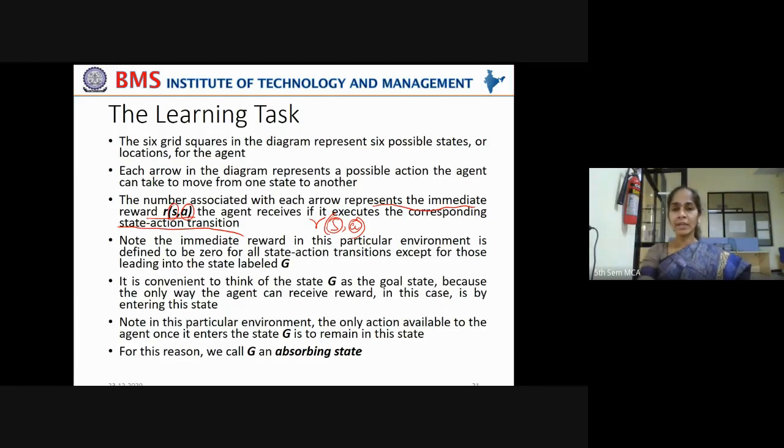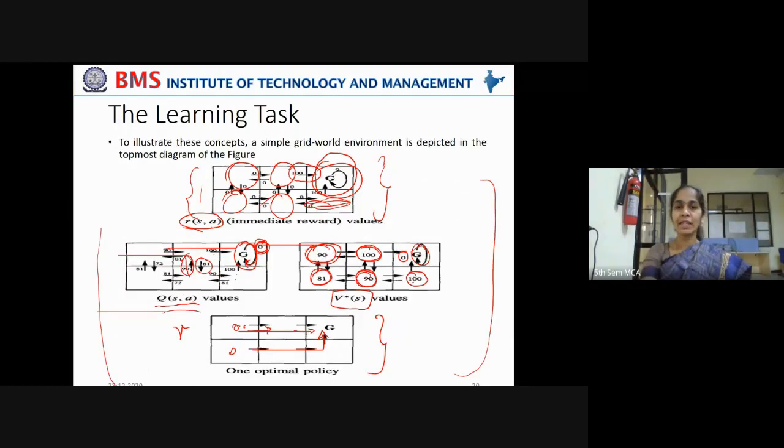Now note the immediate reward in this particular environment is defined to be 0 for all state-action transitions except for those leading to the state labeled G. That is what we have seen, right? In this state, in this state, everywhere, the reward that can be given for the action is 0, except when it is reaching its final goal state.